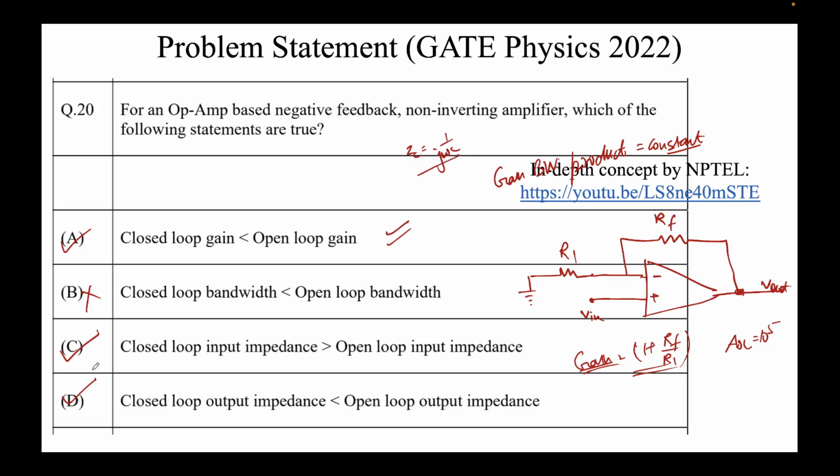Usually input impedances and output impedances, for all practical purposes, are not asked. This is a theory based question. There are derivations involved, quite a lot of formulas involved. That's why these are usually not asked in exams, but for the sake of completion, you must know that we derived these formulas for gain and everything. Similarly, using KVL, the formulas for input impedance and output impedance can be derived.